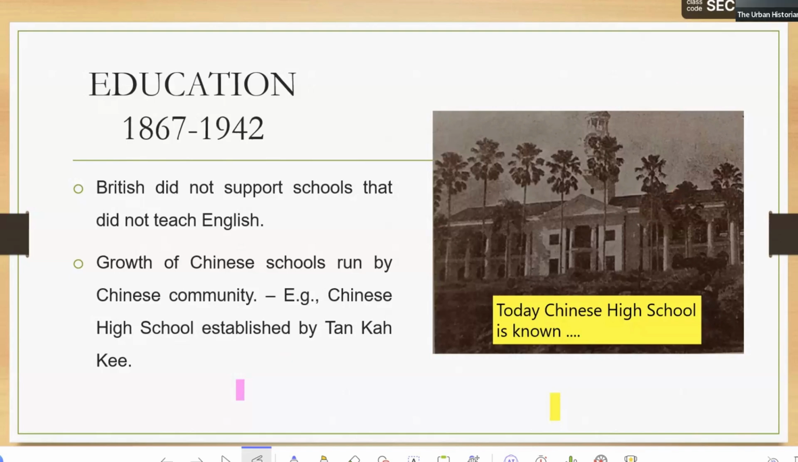Yeah, correct. Hwa Chong Institution. Have you heard of the school Hwa Chong? So today Hwa Chong's old name is Chinese High School. It was set up by a rich migrant called Tan Kah Kee. Why did this man have to contribute money? Because the British did not support schools that didn't teach English, right? So it's up to the migrants. If they want a Chinese school, they need to set it up themselves.